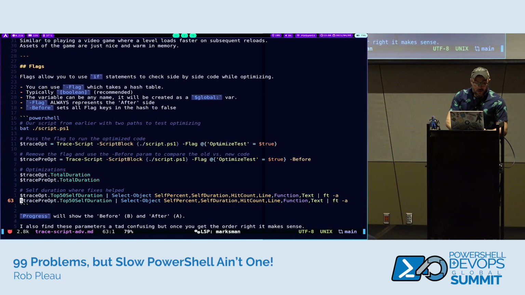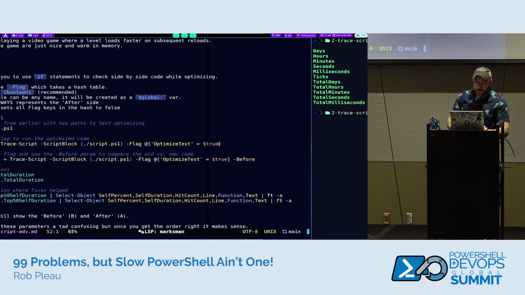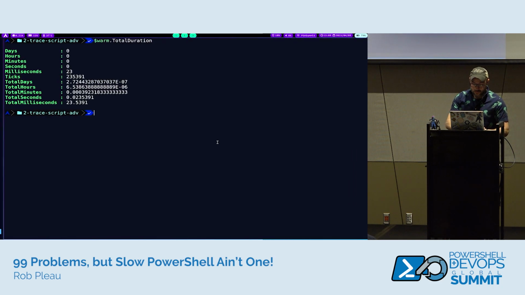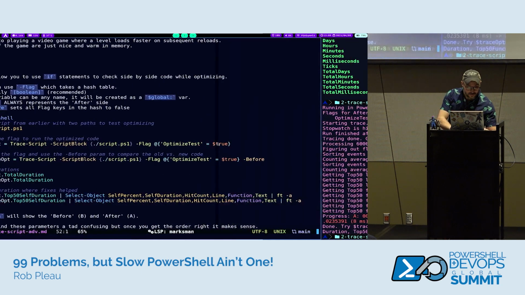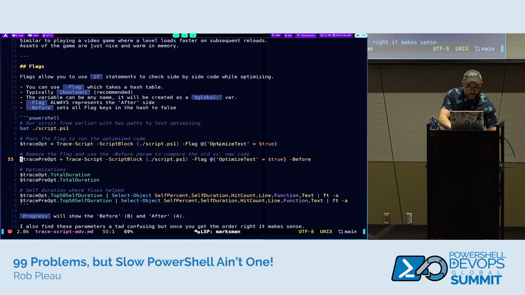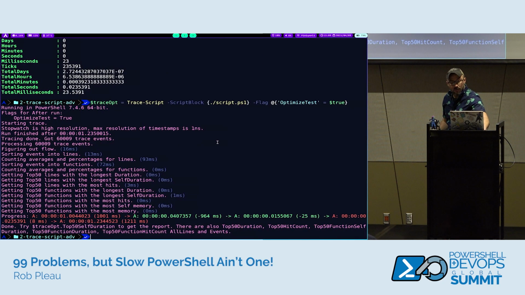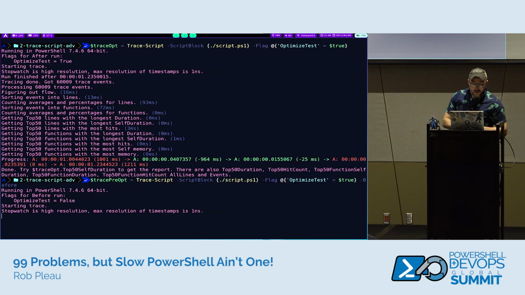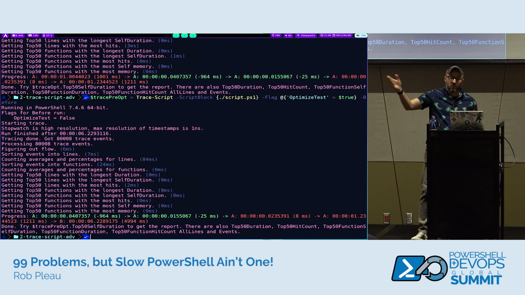So with that, let's run the optimized one. And let's see, do I have? Well, we'll remove the flag. We'll go in the order that I have in my markdown just so I don't get all out of order here. And I'm going to store these in a variable. One's called trace opt for optimized. One's called trace pre-opt for pre-optimized.